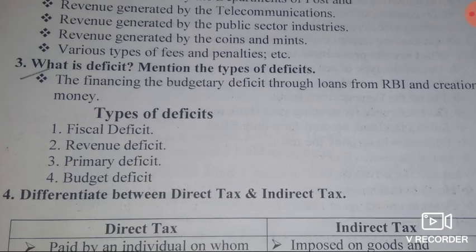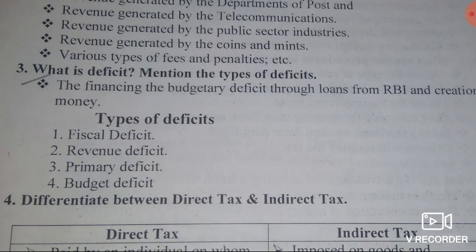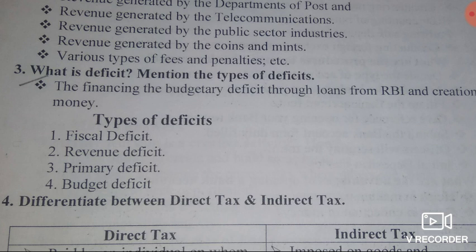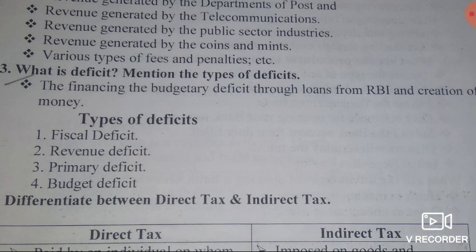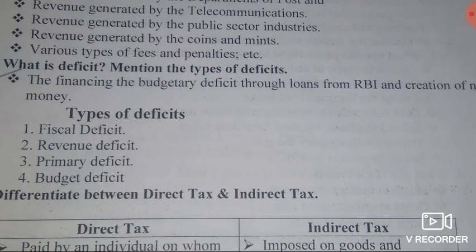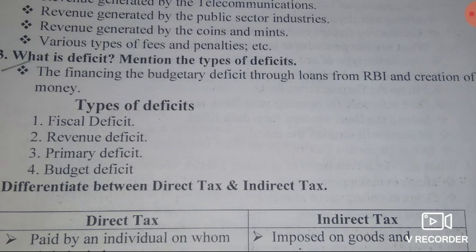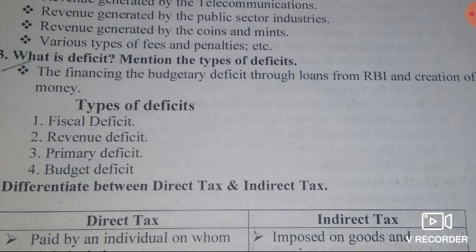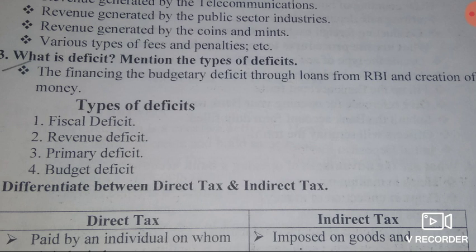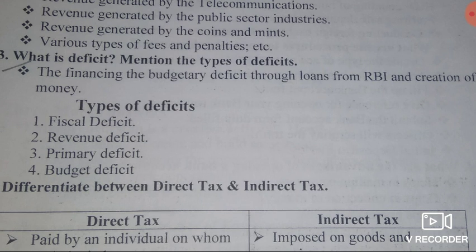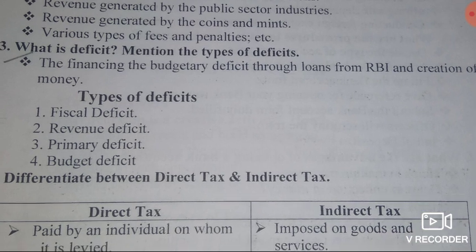Then third question, what is deficit? Mention the types of deficit. Answer, financing the budgetary deficit through loans from Reserve Bank of India and creation of new money. It is called a deficit. Types of deficit: fiscal deficit, revenue deficit, primary deficit and budget deficit. So these are the types of deficit.